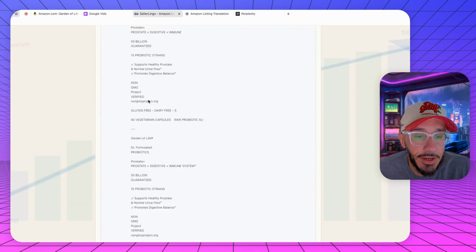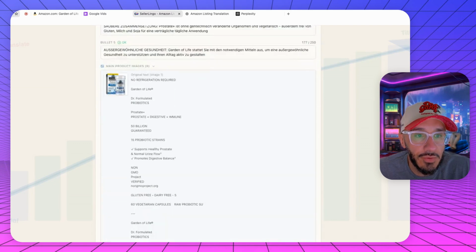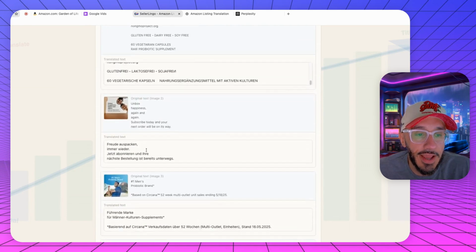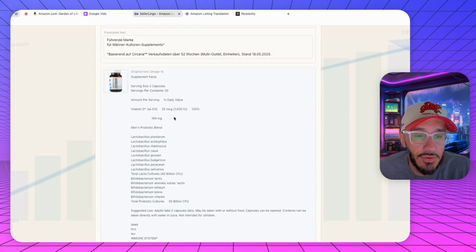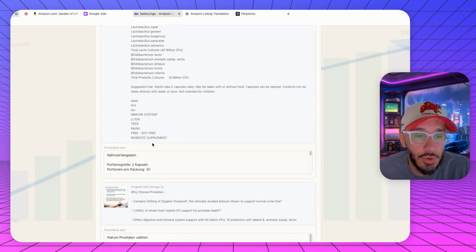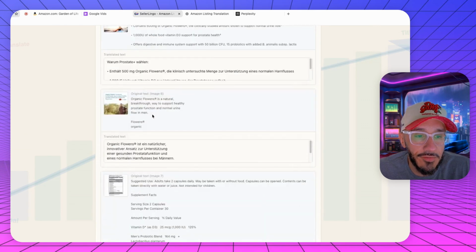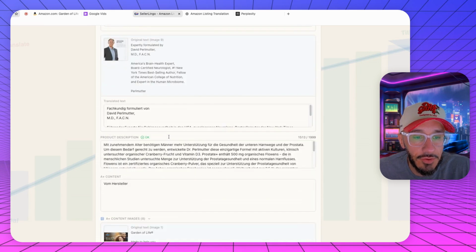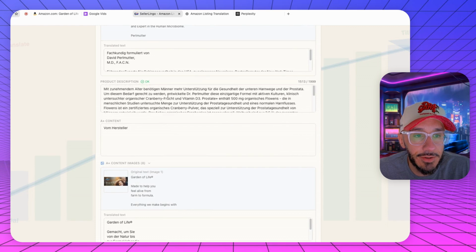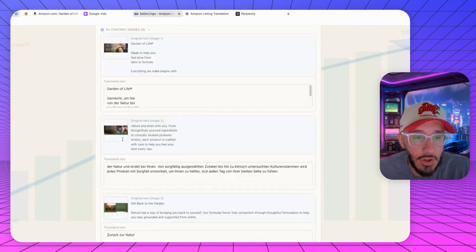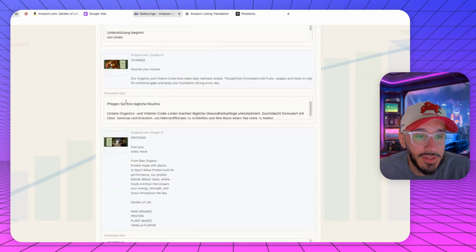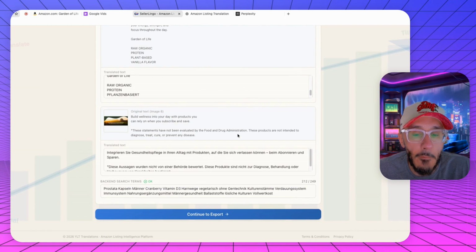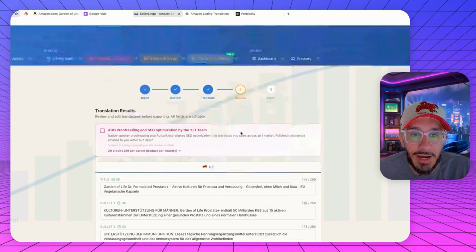Okay. So then if we go down here, what are we doing here? Main product image. Okay, so it's translating the text on the actual images. Wow, that's really cool. I didn't even do that with ChatGPT. So it's translating the label itself. Wow, I didn't think it was going to go that far down the rabbit hole. I thought it was just going to do the title and the bullets. And here's the product description. Okay, a whole bunch of stuff. Wow, it's even doing the images in the A plus content. Very, very cool. So we have a lot of data here.